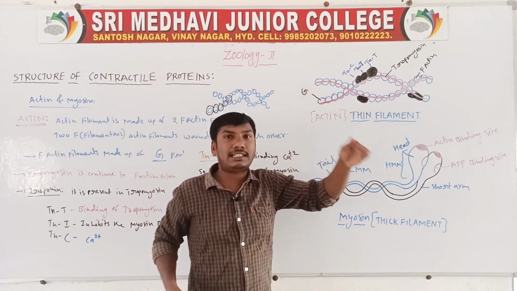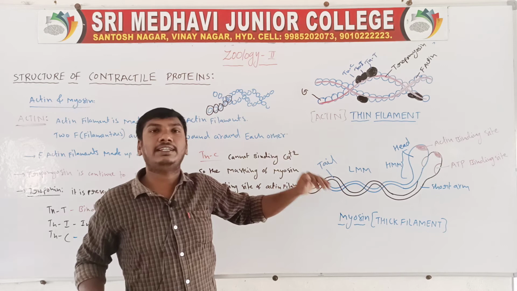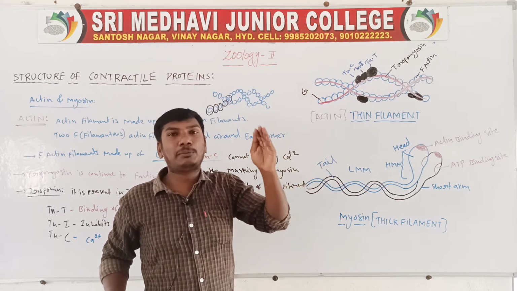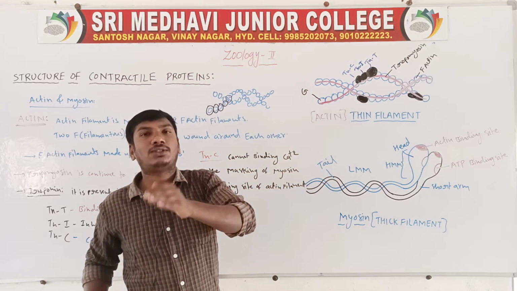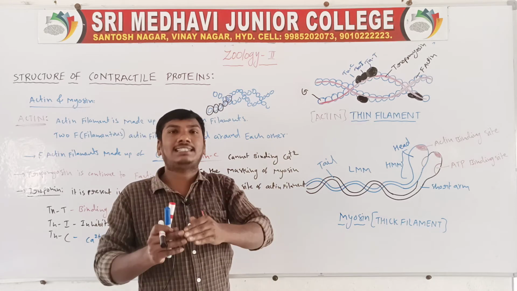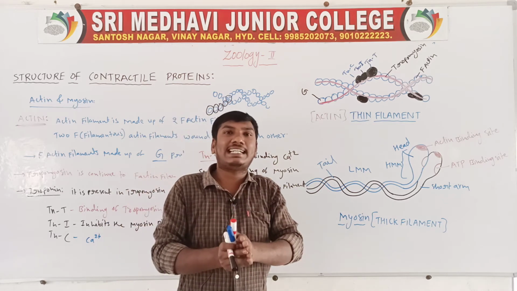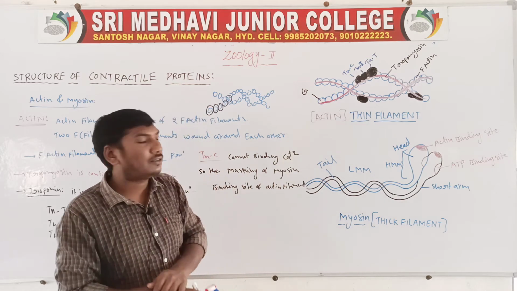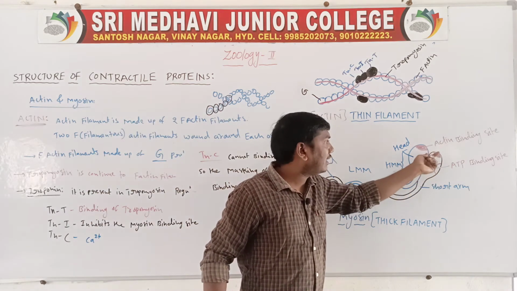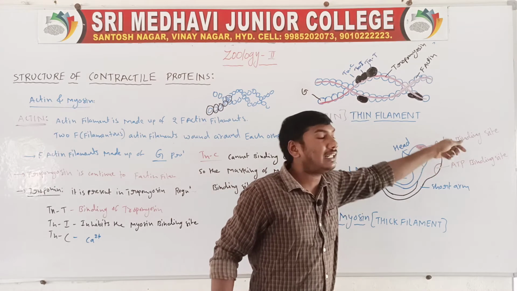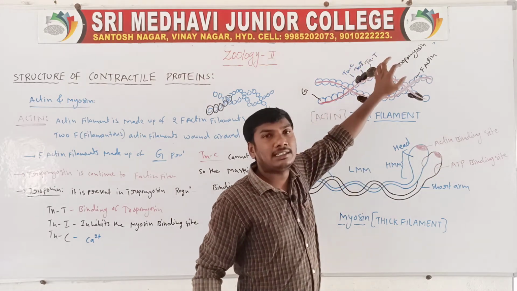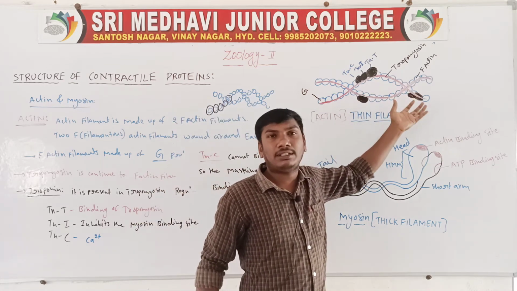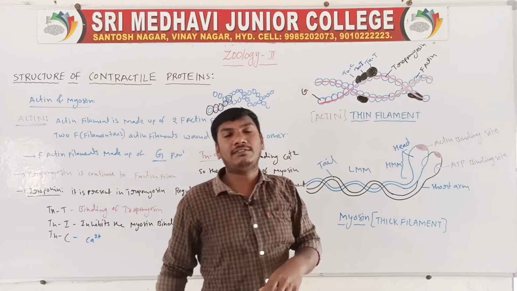Calcium ions are not binding to troponin C. So the myosin binding site of actin is masked. The myosin head has an actin binding site, which binds to the actin filaments. When calcium ions are not binding, the myosin binding site of the actin filament is masked.